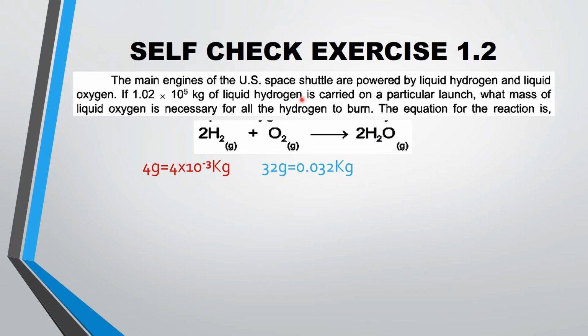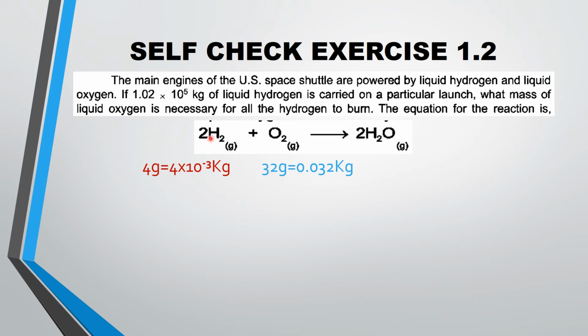Now as in our question, you can see here 1.02 × 10^5 kilograms of liquid hydrogen. The mass of hydrogen is given, so we will first of all put the mass of our reactants.